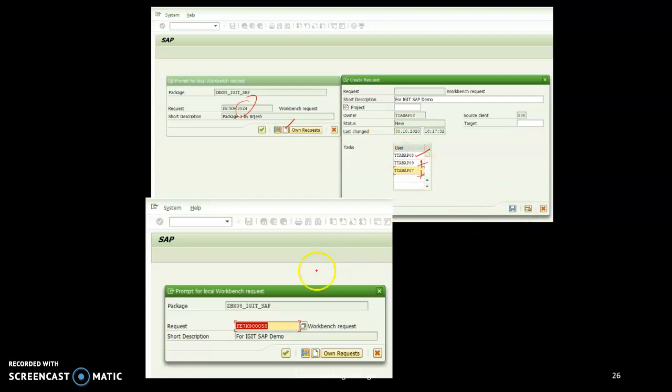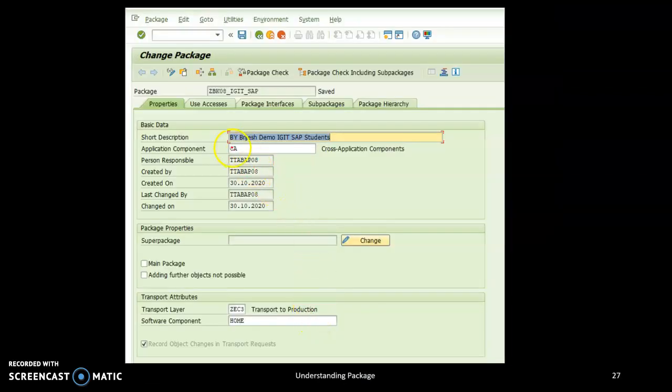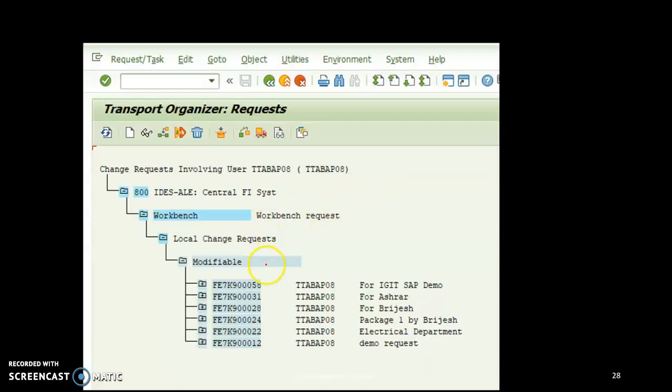After I click the save button here, a new package is developed, that is 58. Then click the right mark. We are going to get a new package developed with the new package number, by Brijesh, demo IGIT SAP students. Now you can see that the latest one is 58, being reflected in this picture. Earlier it was till 31, now 058 is developed.